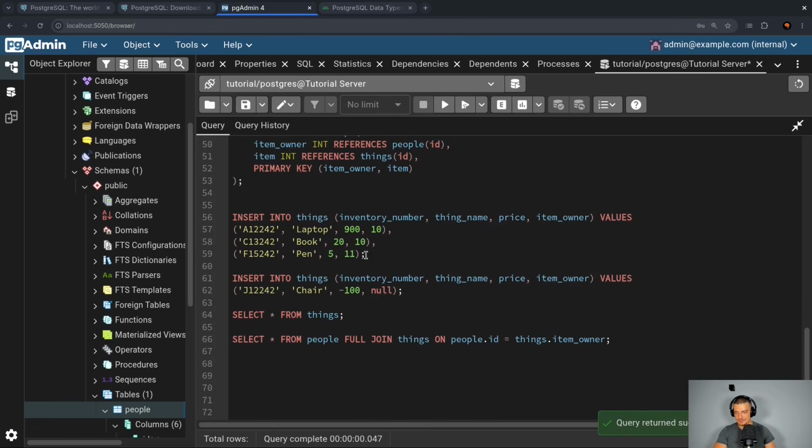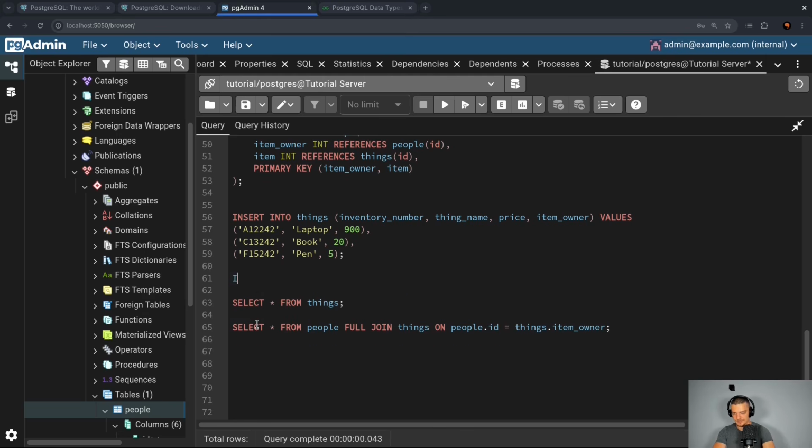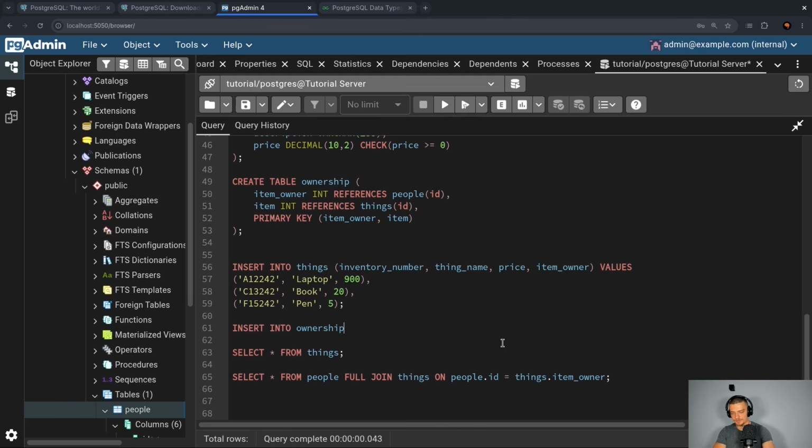And now to say that we have an ownership, let me create the things here. I can now say that I have some items, and I want to say that certain people own items. So insert into ownership. Actually, I should have called this ownerships to be consistent, but I called it ownership, so let's keep it like this. And now I would say values and just the IDs.